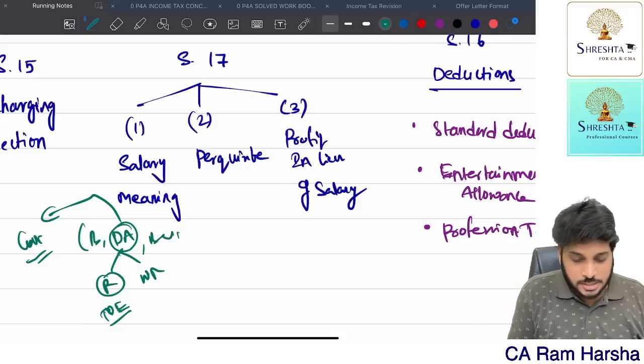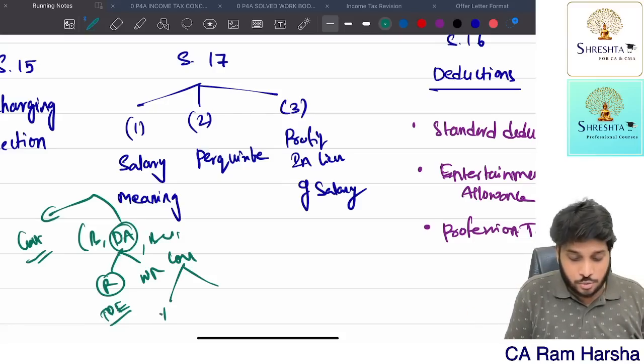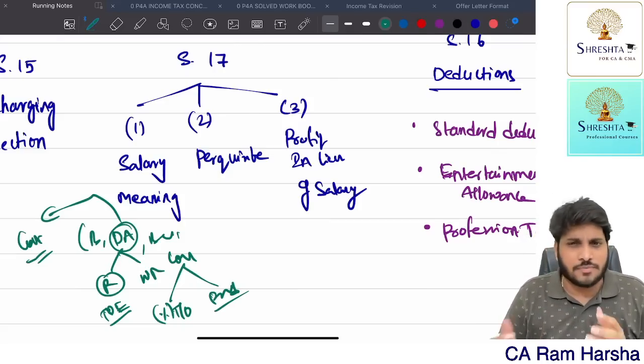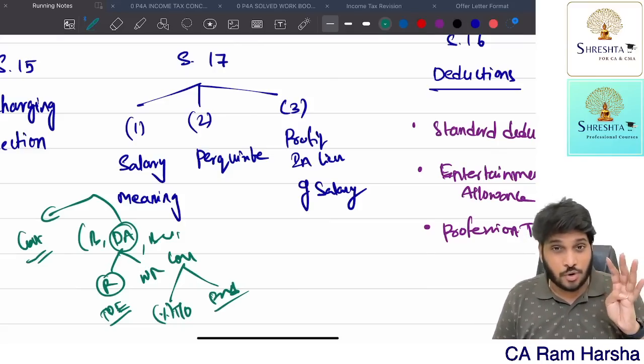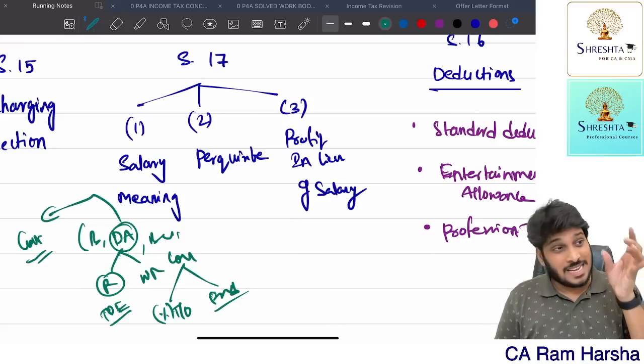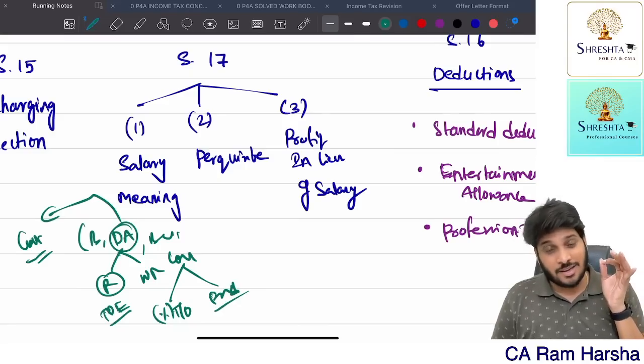And bonus, commission. Commission is again of two types: percentage of turnover and fixed commission. Getting it? Either it is given as a percentage of turnover or as fixed commission. So bonus, commission, DA, basic, entertainment allowance, HRA (house rent allowance), leave encashment, gratuity. Getting it?